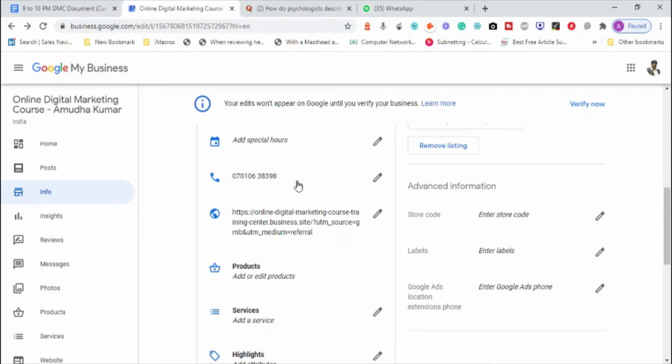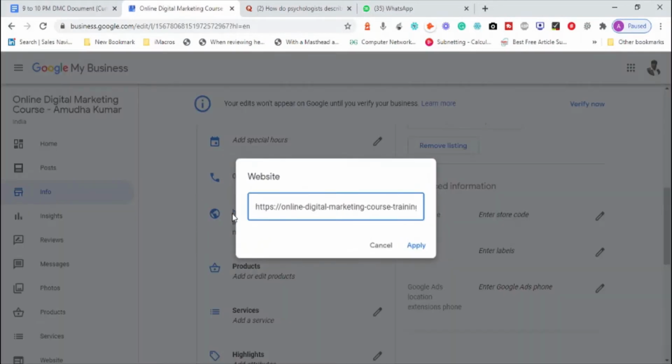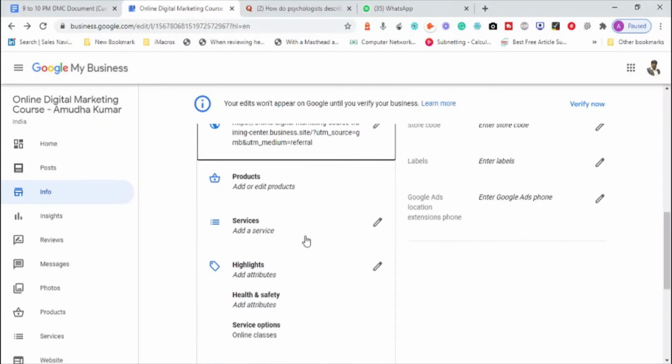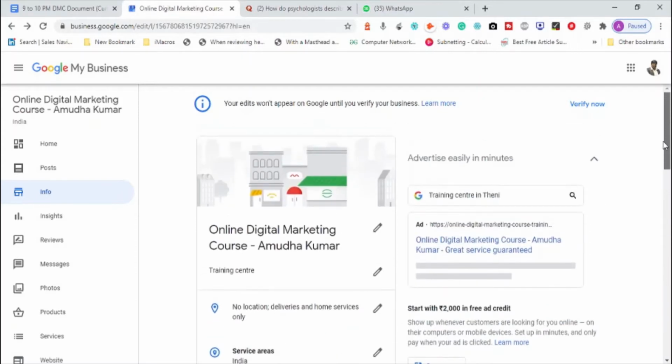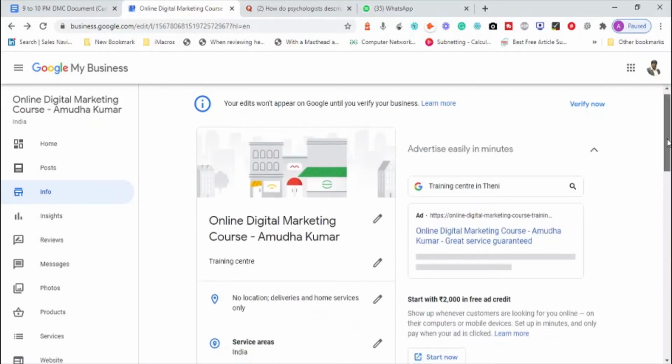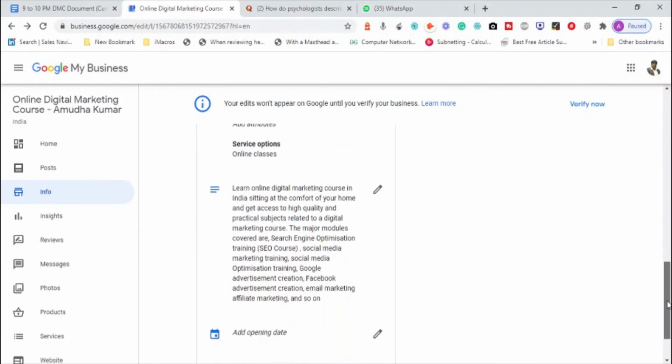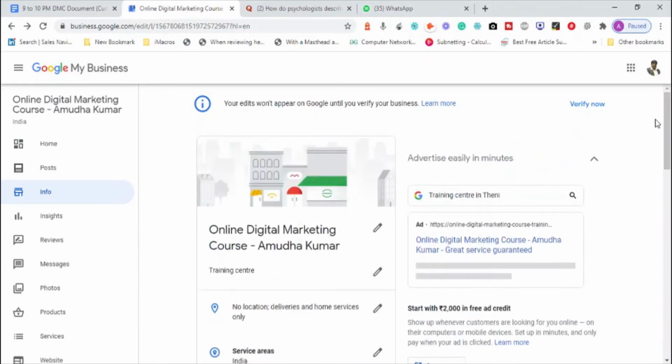Now there is a free website given by Google to run my business website, where people can explore my business information. I can add products, services, highlights about the business, and different service options like online classes and other stuff. So this is the information related to your business. You have to give it a try by adding one after another, and that will be very easy for you, but I want you to kickstart.